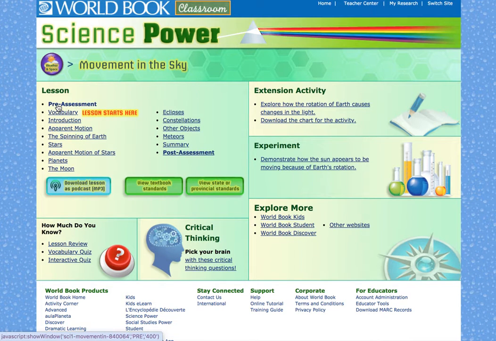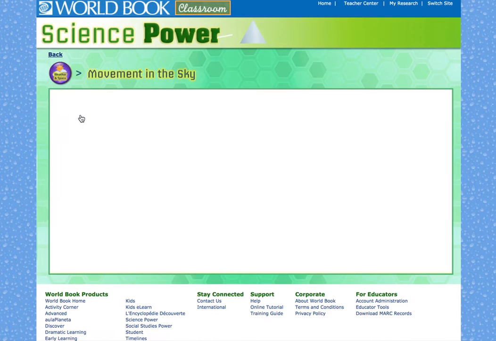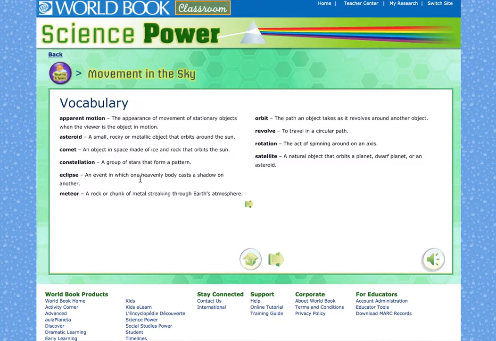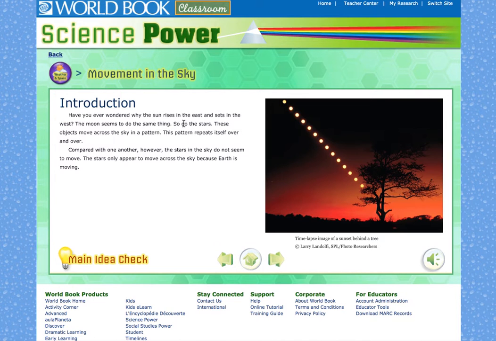And you can do a pre-assessment, what do you know? And there's a post-assessment, what have I learned? There are activities, there are basic experiments, and of course the links to World Book. But when you click on where the lesson starts, there you go, you're going to start, this is the vocabulary you need to know. Advance using the arrow over here, and then there's an introduction.